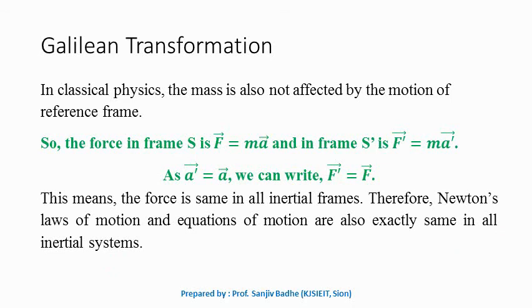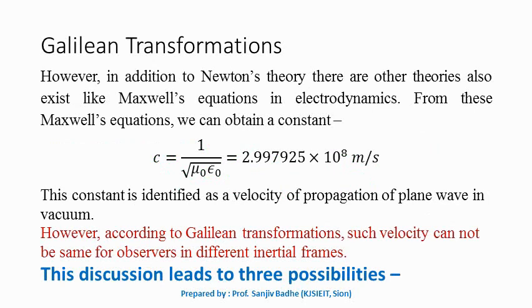What it means? It means that Galilean transformations do not affect the Newtonian mechanics. Newtonian mechanics laws are same in all the inertial frames according to Galilean transformations. So as far as Newton's theory is concerned, the Galilean transformations do not have any problems. The Newton's theory is fully obeyed under the Galilean transformations. But entire physics is not Newtonian mechanics.